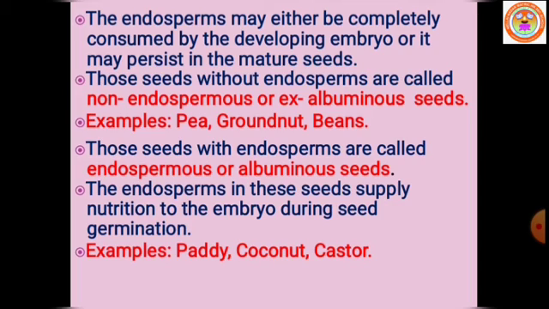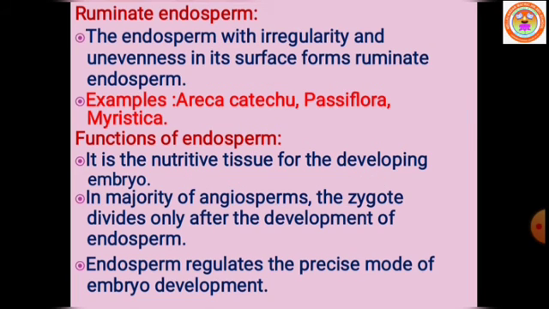The irregular surface of the seed coat makes endosperm ruminate in Myristica. So ruminate endosperm is observed in Areca catechu, Passiflora and Myristica.